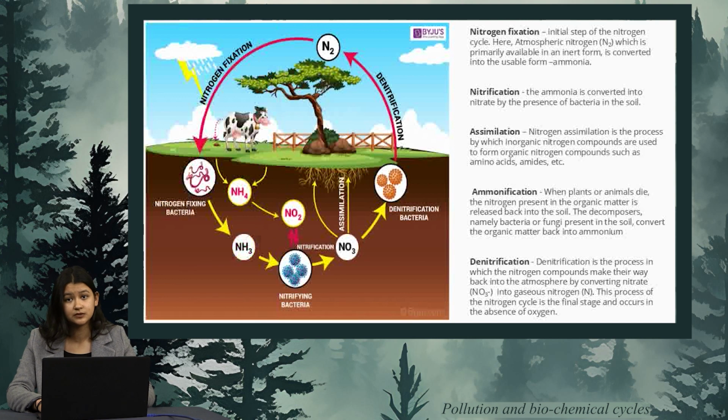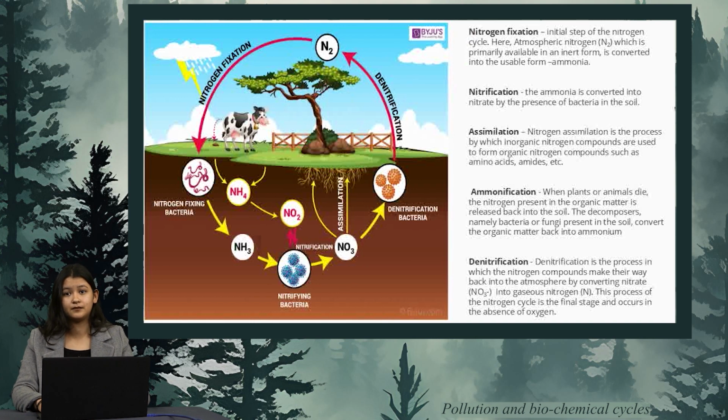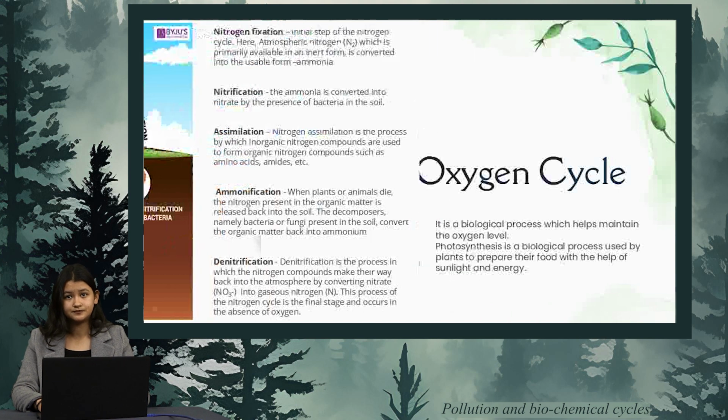Third up, we have assimilation. Assimilation is the process by which inorganic nitrogen compounds are used to form organic nitrogen compounds such as amino acids. Next, we have ammonification. When plants and animals die, the nitrogen present in the organic matter is released back to the soil. Last, we have denitrification. Now, denitrification is the process in which the nitrogen compounds make their way back into the atmosphere.